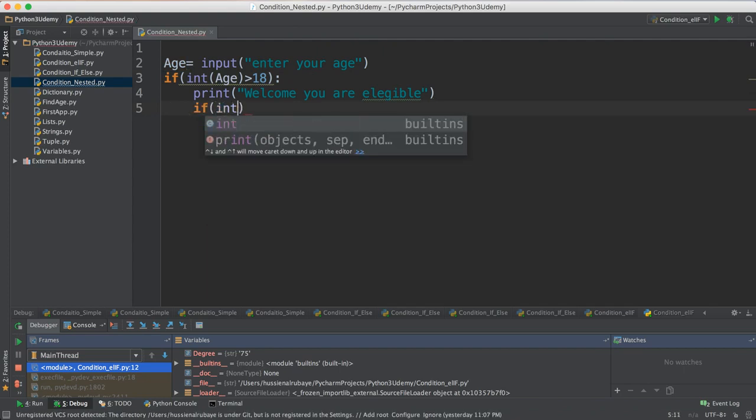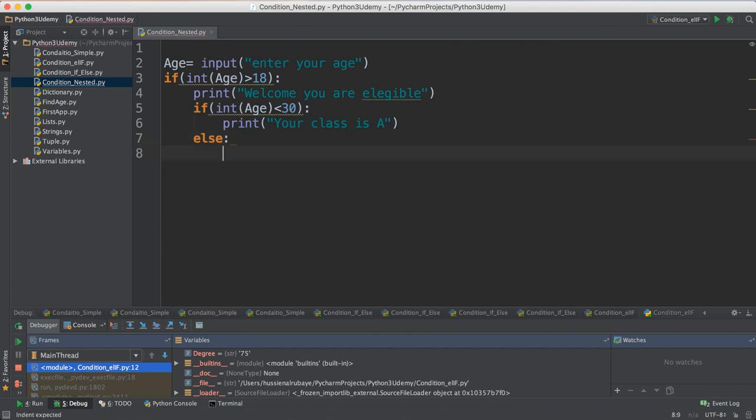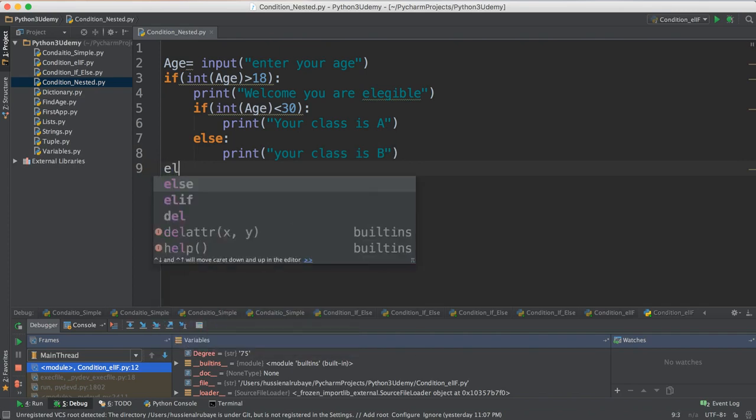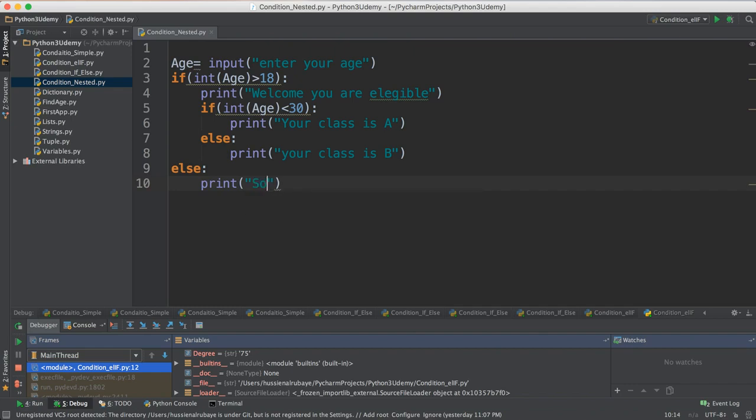for example, integer age less than 13, print your class is A. Then I say else, print your class is B. Then by the end I want to go start from here, else I would say print sorry, we cannot enroll you in the study.